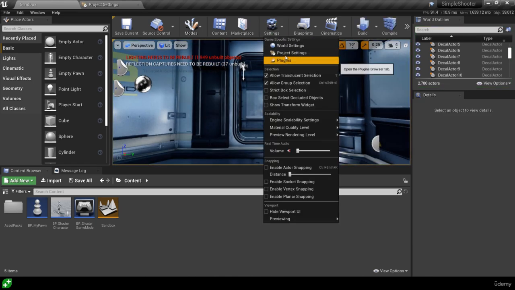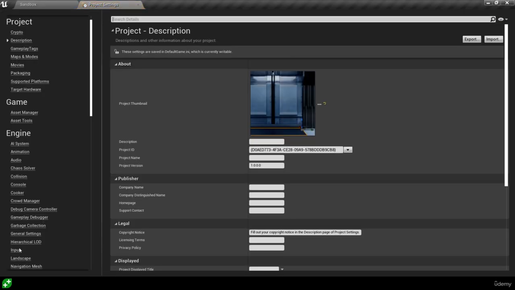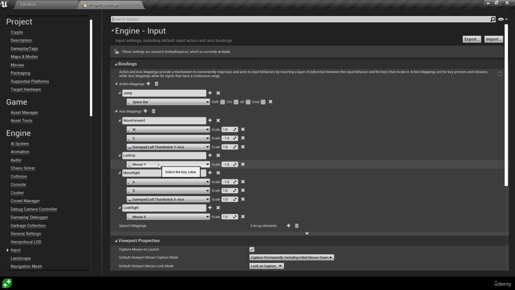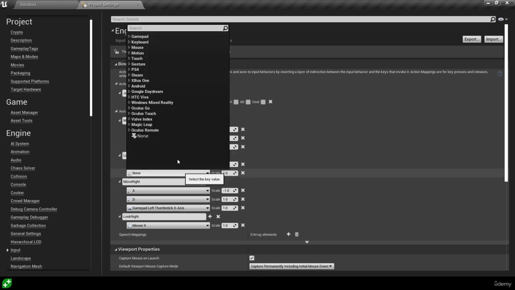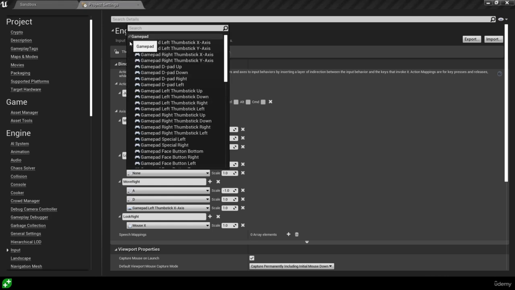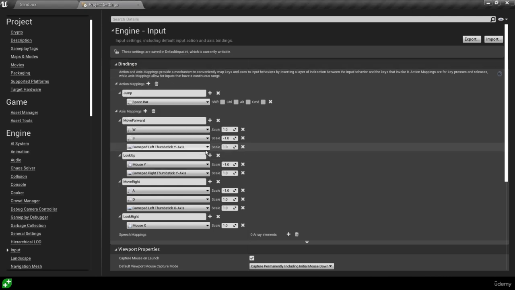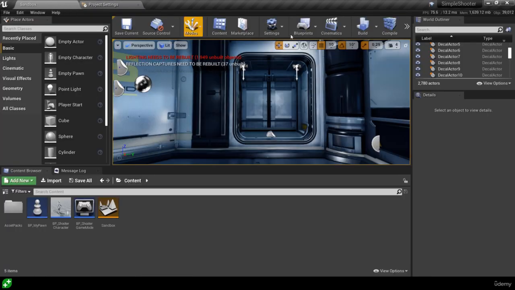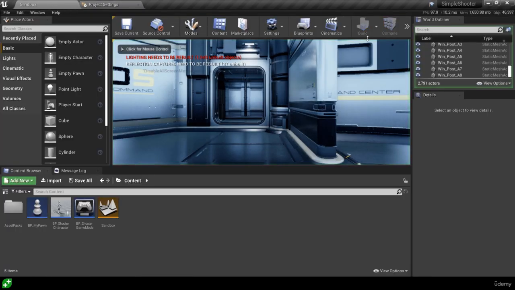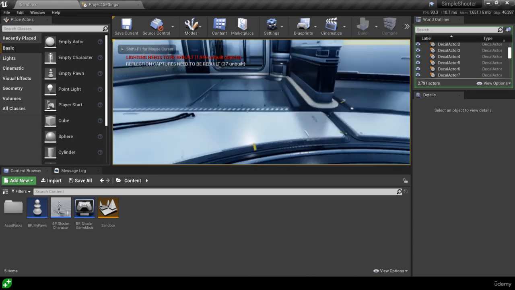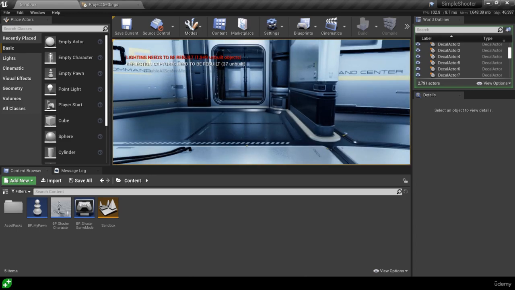If we go to Settings, Project Settings, and Input again, let's have a look. Look up, we're currently using the mouse Y. What would be wrong with just adding in here, for example, the gamepad, the right stick, and this time the Y axis? Well, on first attempt, we can go and have a little play. This might actually seem to be okay. So we go in and you can see we can move around. Yeah, sure, it's a little bit fast, but it's kind of okay, isn't it? Isn't that okay? Well, not really.